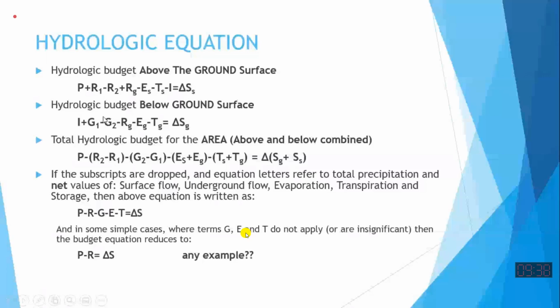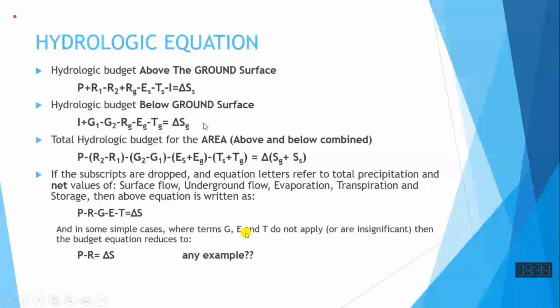From here, if I say this is the groundwater moving out of the system, this is the groundwater which is being released to the runoff surface water, RG, जो यहाँ पे inflow था, वो यहाँ के लिए outflow है. Then EG, evaporation from the ground, soil moisture से जो ground evaporate. और अगर कोई vegetation on the ground है, transpiration, there are sometimes groundwater vegetation is there, a small component, transpiration from the ground. So these are considered as the outflows. Difference should be the change of storage of the groundwater body.